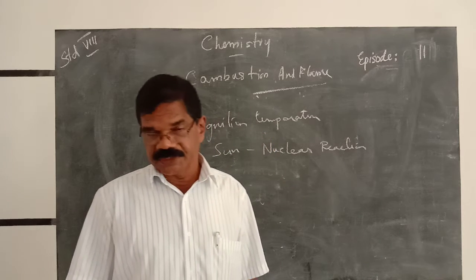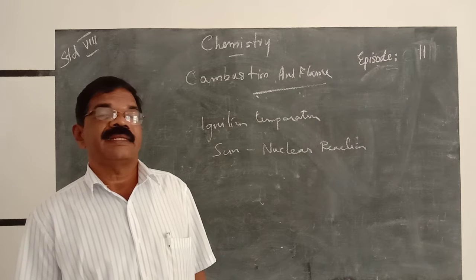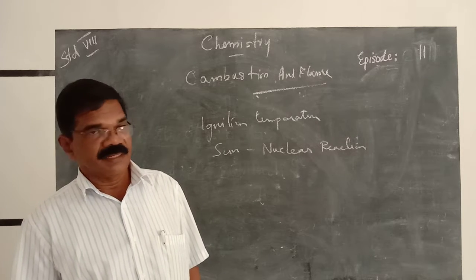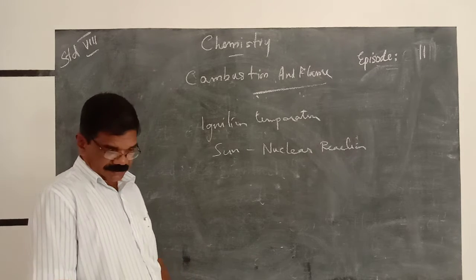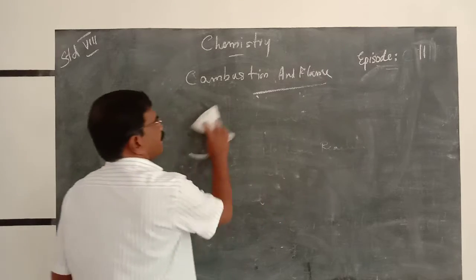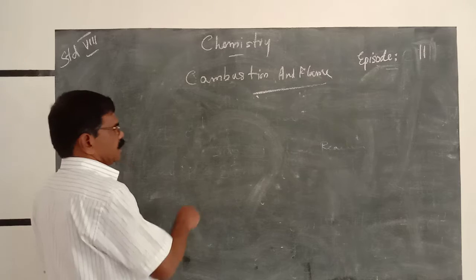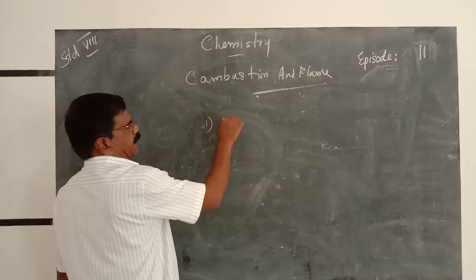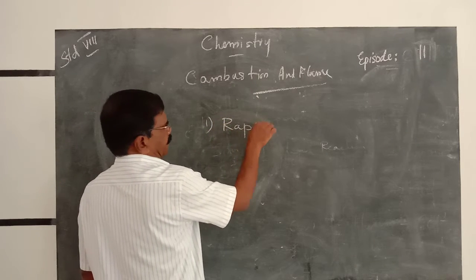Today, we are going to study different types of combustion. What are the different types of combustion? One, rapid combustion.